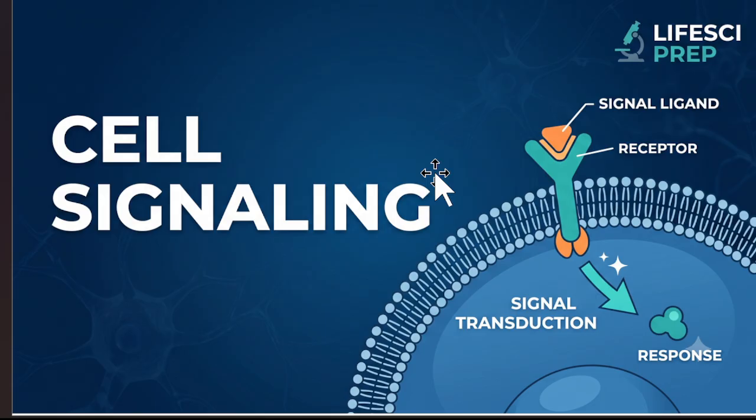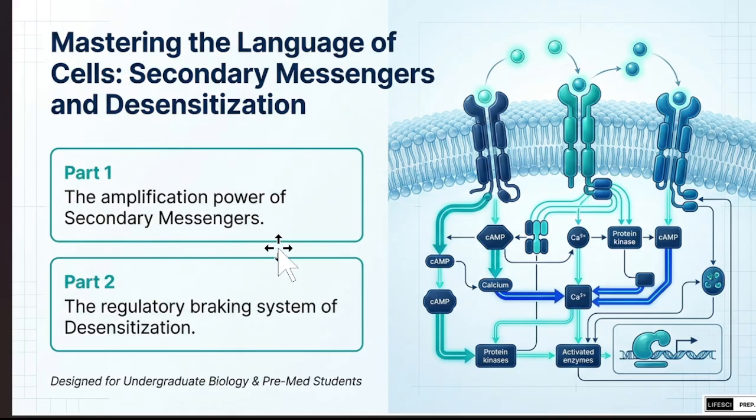As we know, we are studying cell signaling and this is the fourth class. Here we'll study two parts, that is secondary messenger and desensitization. In the previous class, we studied GPCR. Most of the topics are related to that, signaling based on receptors and further mechanisms before reaching the receptors.